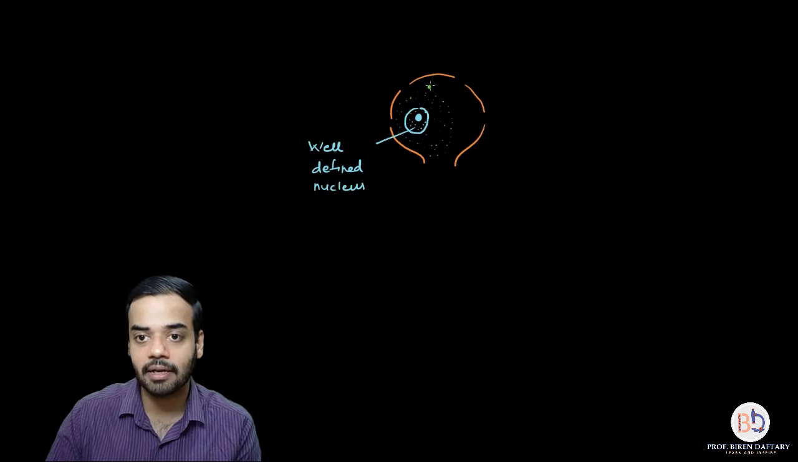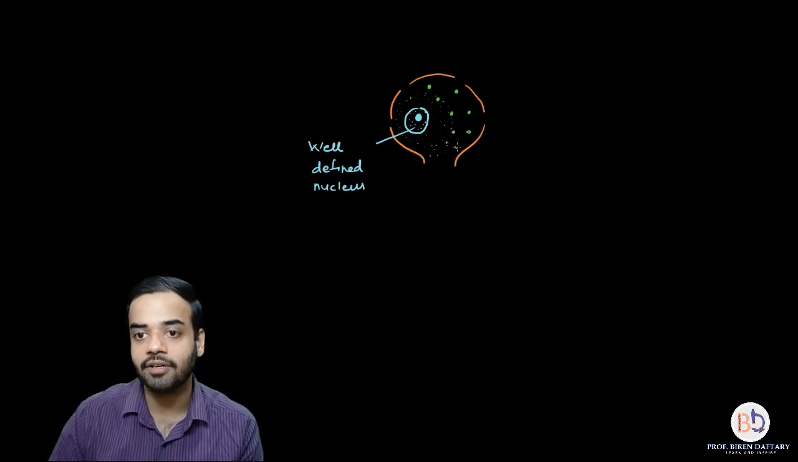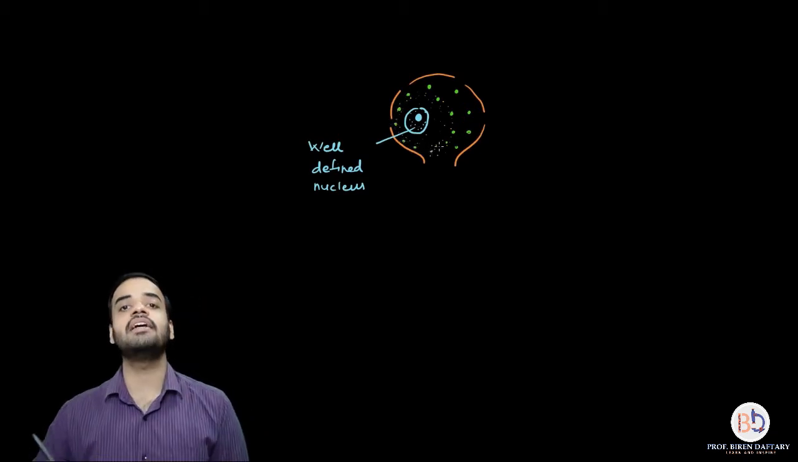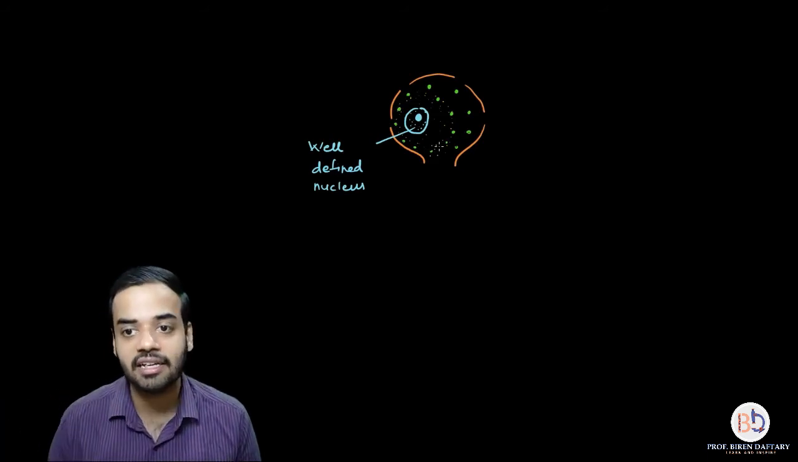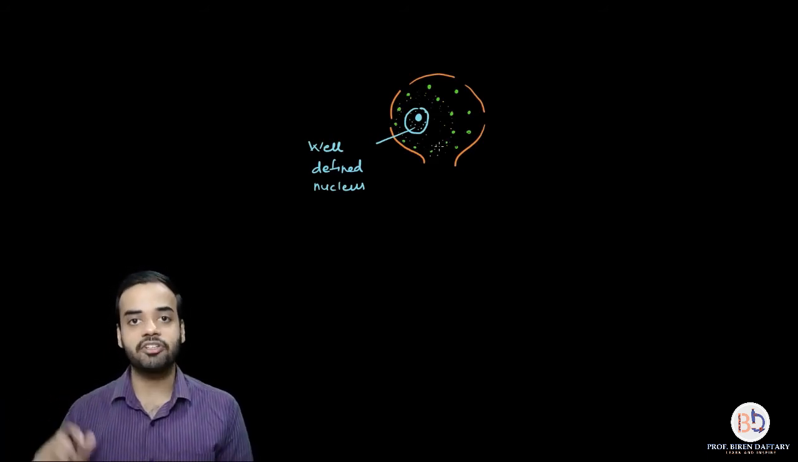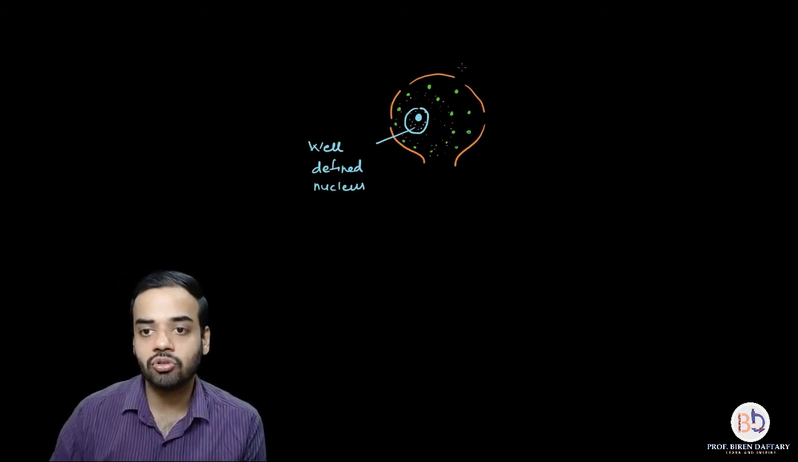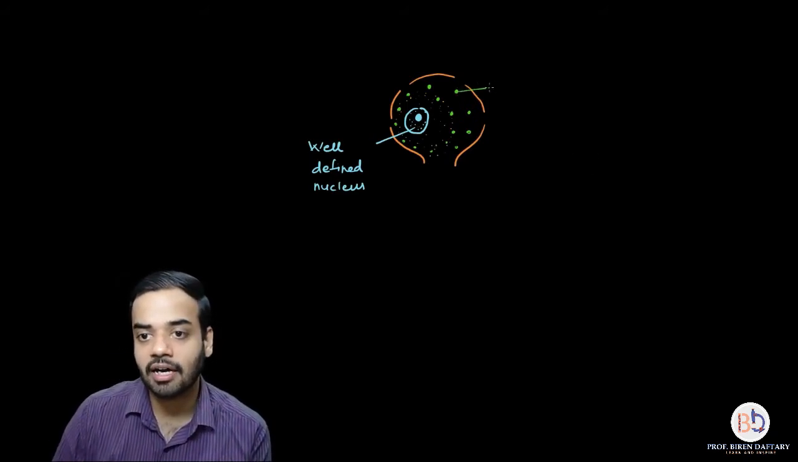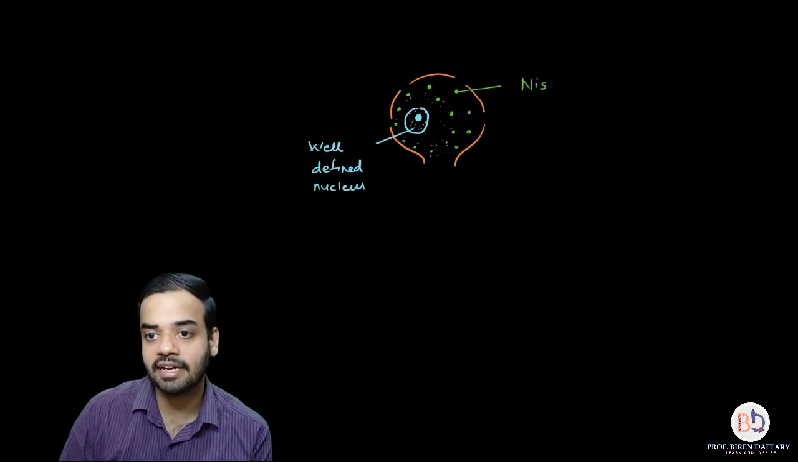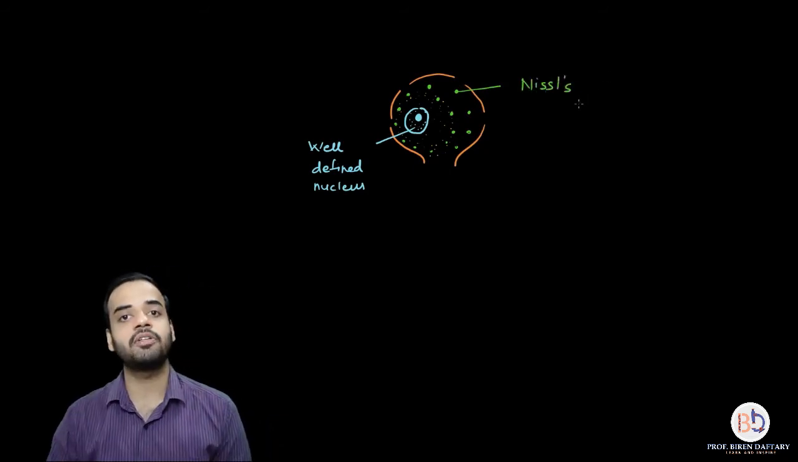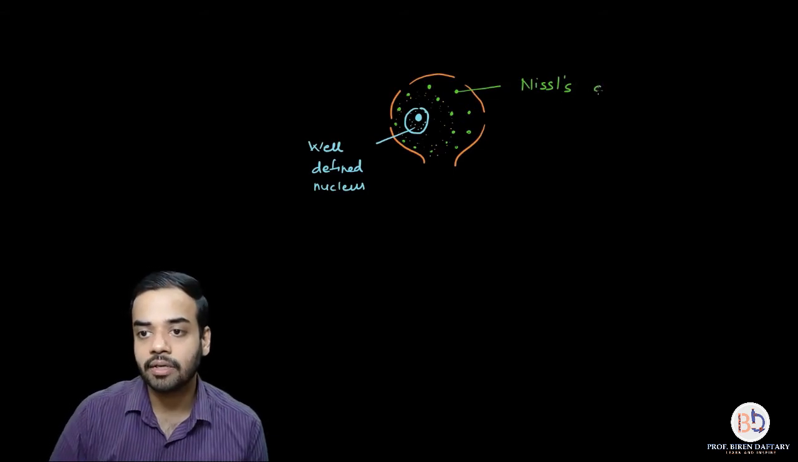So I'm going to use a different color and draw these circular or spherical structures. As you can see, they are present towards the periphery, they are not present near the nucleus. The nucleus is surrounded by a clear layer of cytoplasm, and outside this clear layer are these structures, which are called Nissl's granules. Nissl was a person who discovered them.